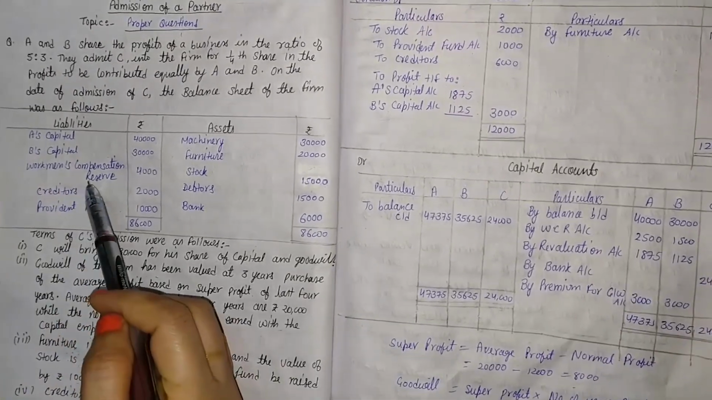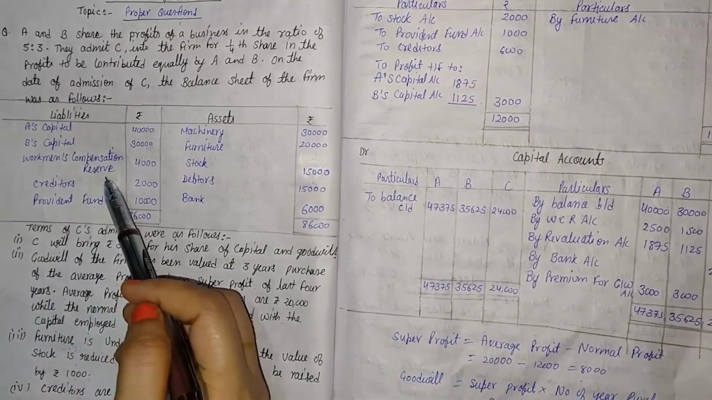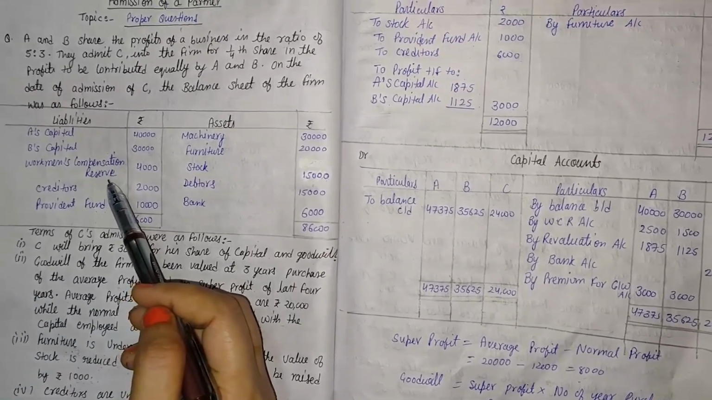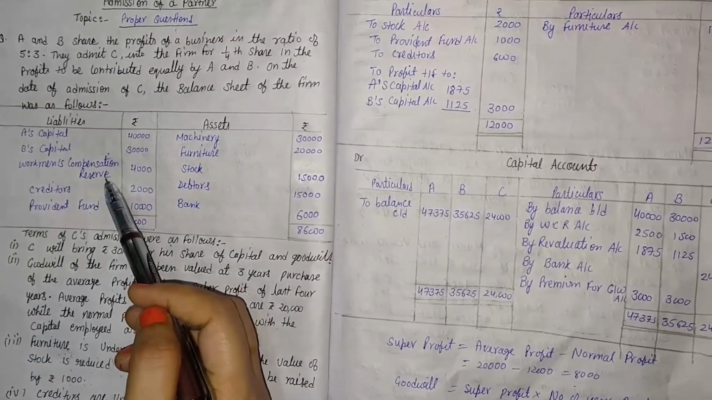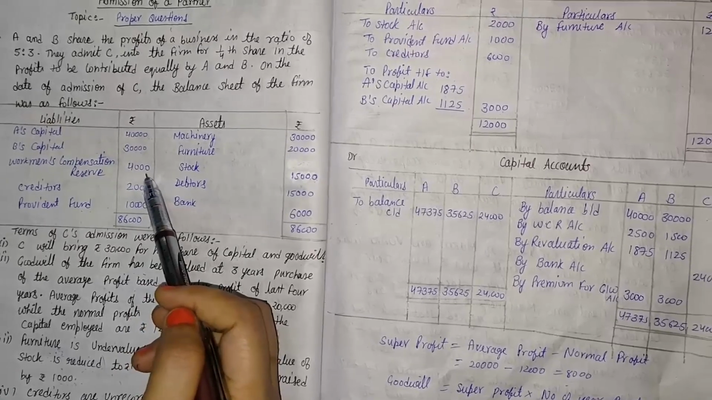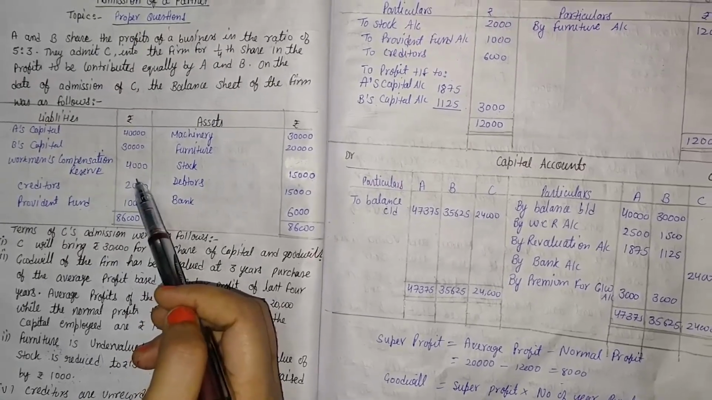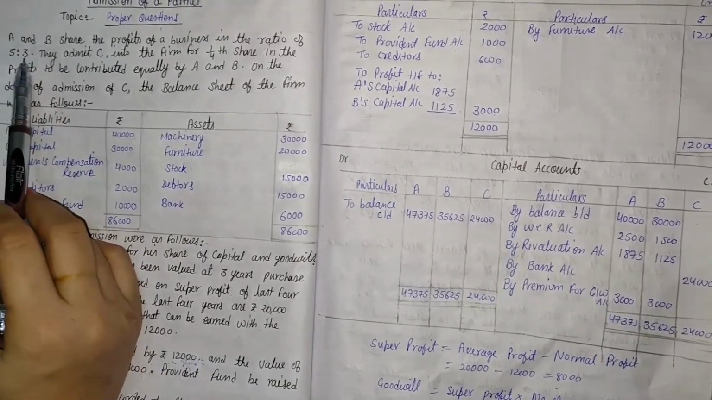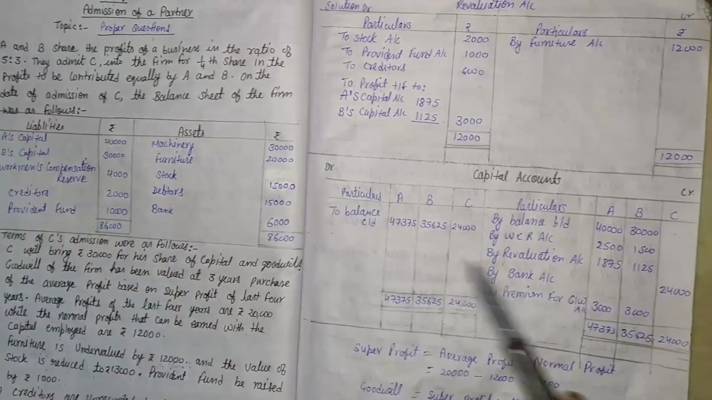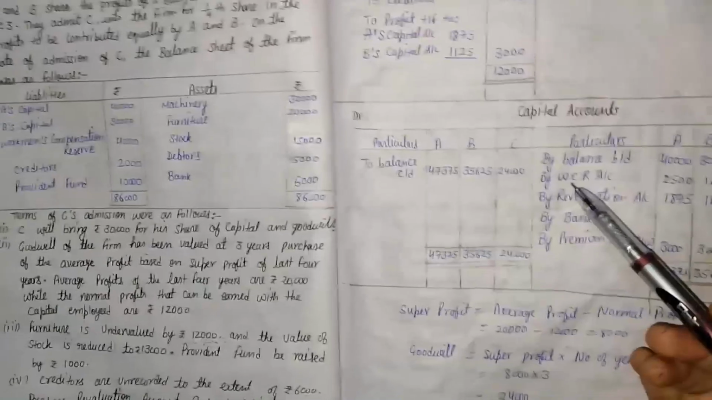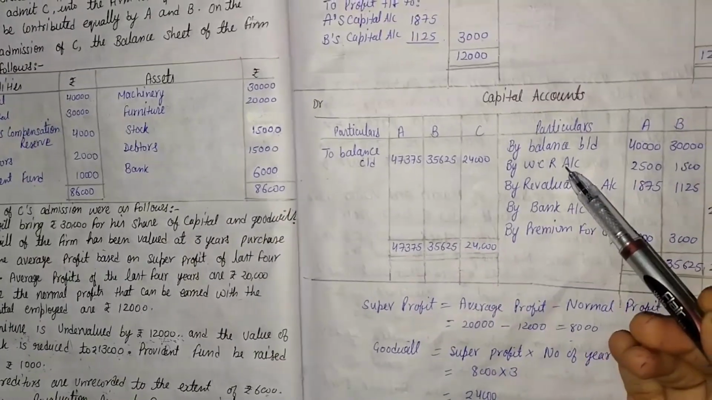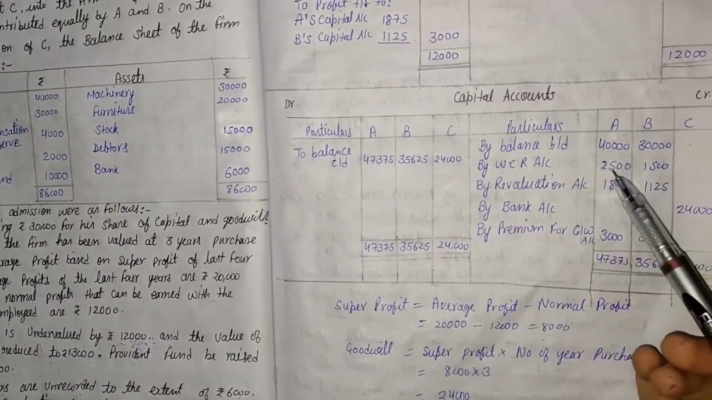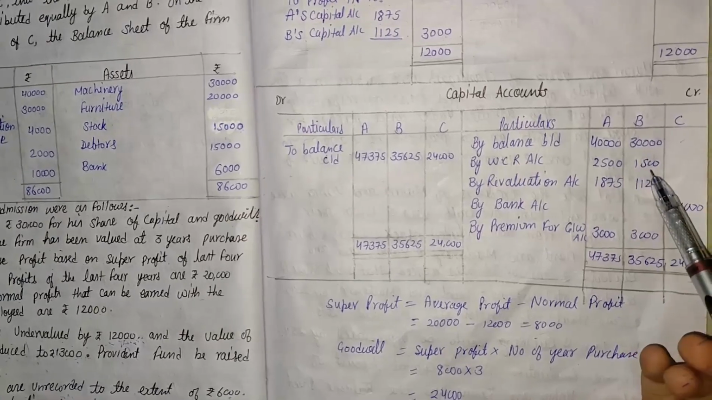Then on the liability side, one reserve is given, and the reserve is distributed among the old partners in the old ratio. So what is the value of the reserve? That is 4,000. That 4,000 is divided among the old partners, A and B. And what is the old ratio? That is 5:3. So the second entry is by workman compensation reserve account, Rs 2,500 and 1,500.